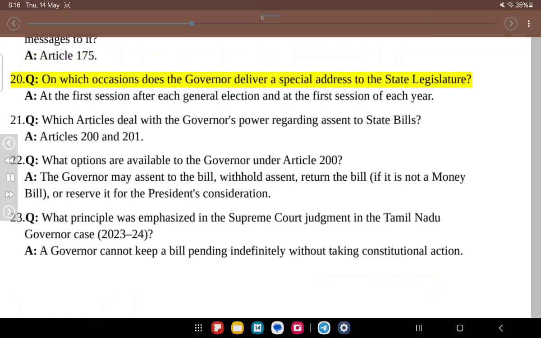20. Q. On which occasions does the governor deliver a special address to the state legislature? A. At the first session after each general election and at the first session of each year. 21. Q. Which articles deal with the governor's power regarding assent to state bills? A. Articles 200 and 201.